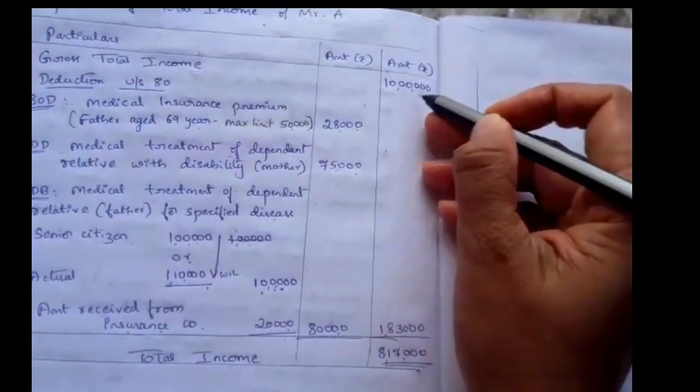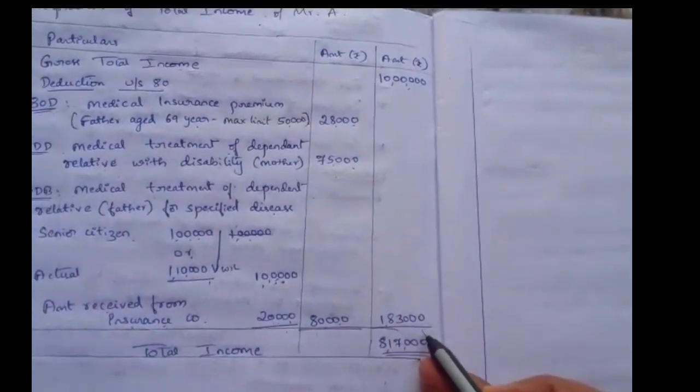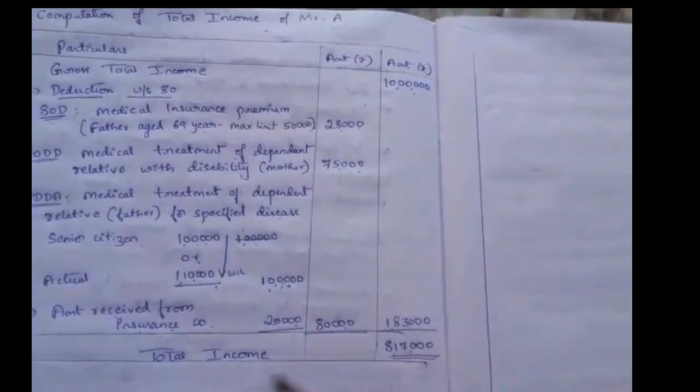So from the gross total income, that is 10 lakh, minus 1,83,000, we will get 8,17,000 as the total income.